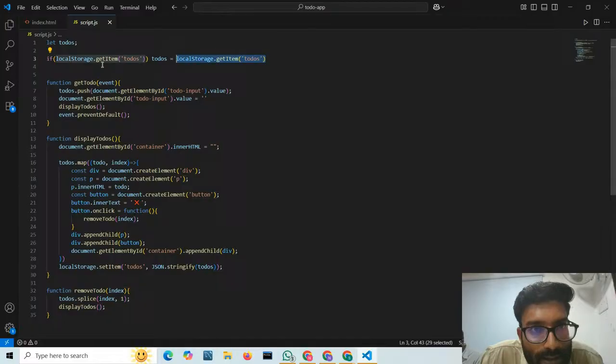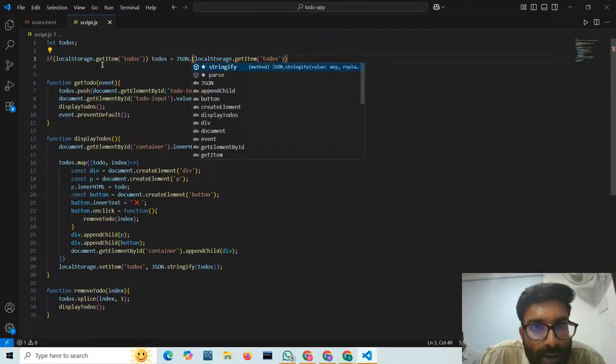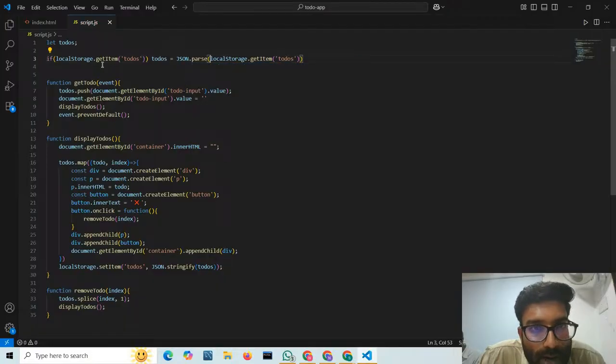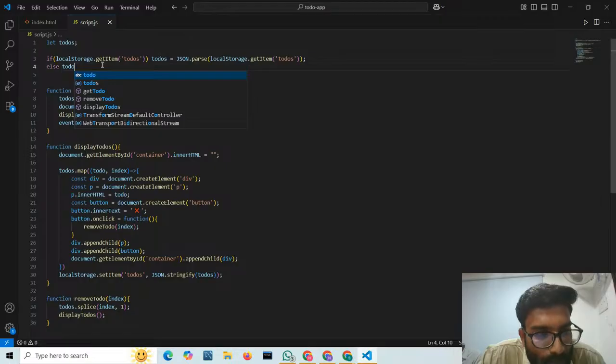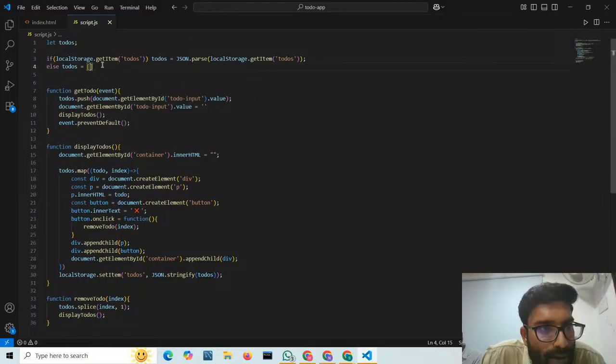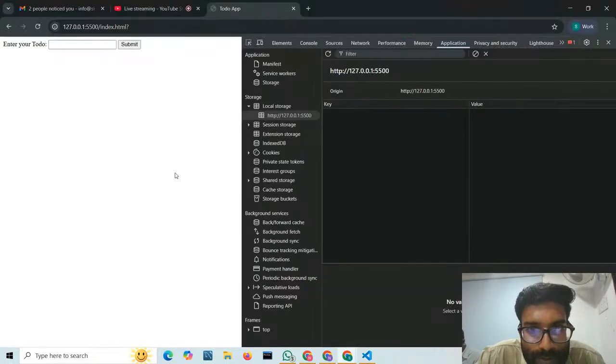And for this, I need to convert this local storage into JSON. So here I can use JSON dot parse. We will parse all the JSON. Then in the else, if there are no to-dos, we will pass to-dos as an empty array. Now let us see if our code works.